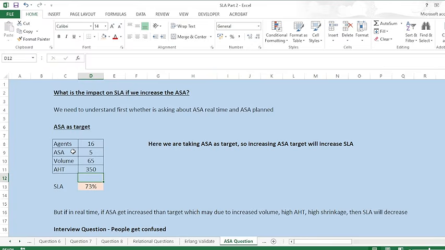I'll explain through Erlang only. Suppose I have 16 agents, ASA is 5 seconds, volume is 65, and AST is 350 seconds. Let's calculate the service level using Erlang. For service level, I basically need the number of agents, then I need ASA, then I need volume, then I need AST.